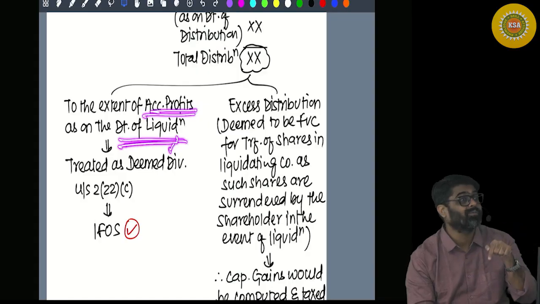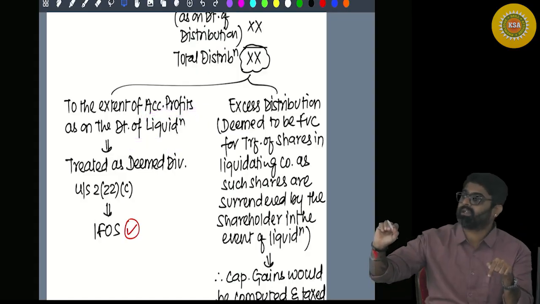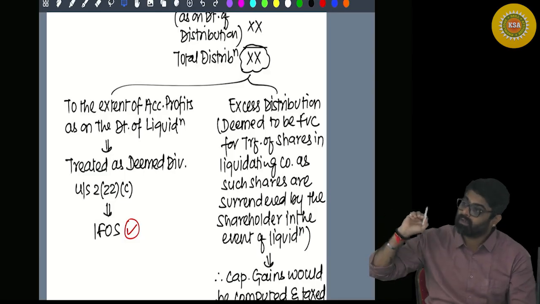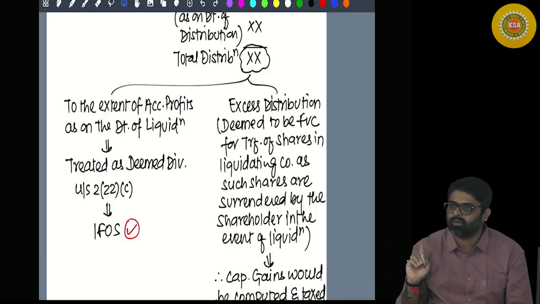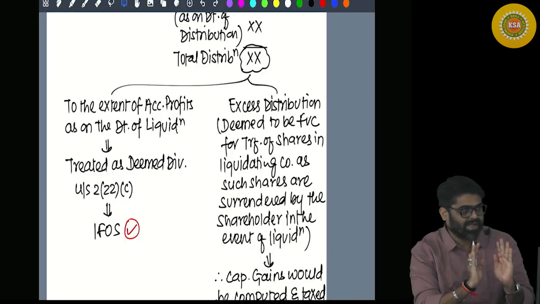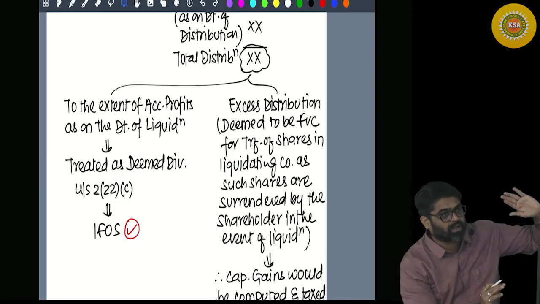Then why not now? At the time of liquidation also, if the reserves are distributed, to the extent of that reserves distribution, the amount is treated as your dividend only. Yes or no? So to that extent, consider the amount under the head IFOS as your deemed dividend.